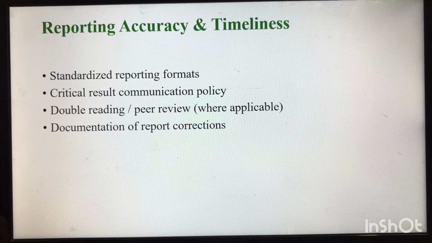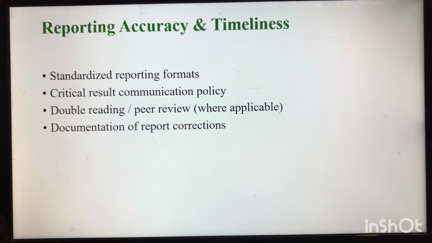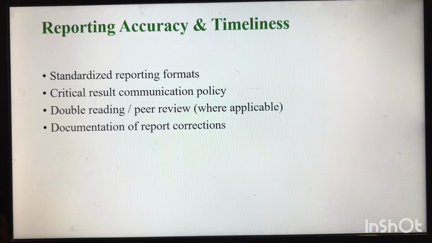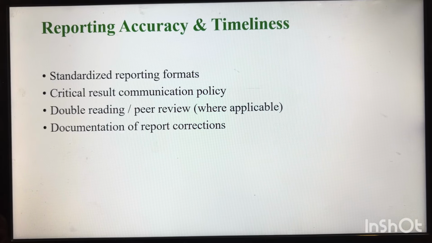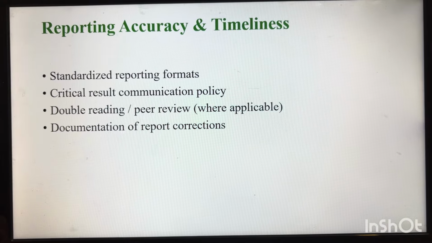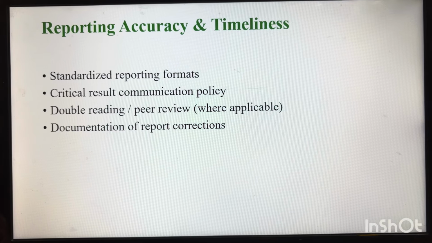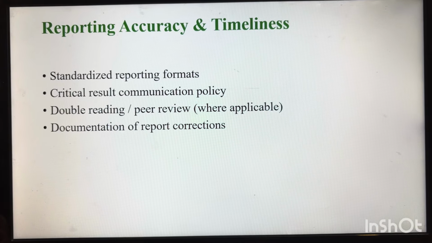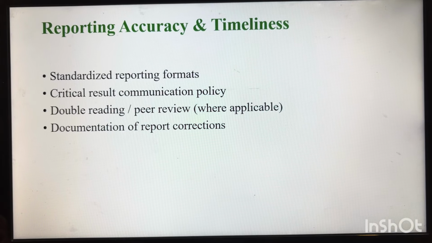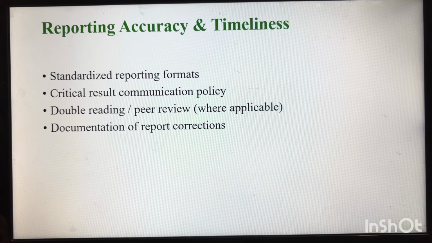Documentation of the report corrections needs to be maintained in one register. If a report has been dispatched to the patient and that report is wrongly reported, that is counted as a reporting error. That reporting error needs to be documented in one register, or in an online form on your computer, but somewhere it should be documented. So these are the things where reporting accuracy and timeliness is required.